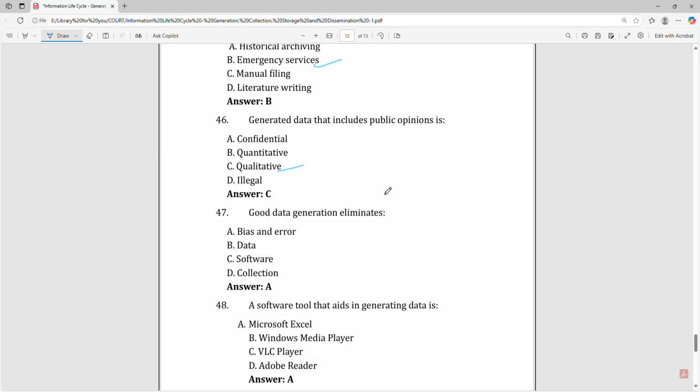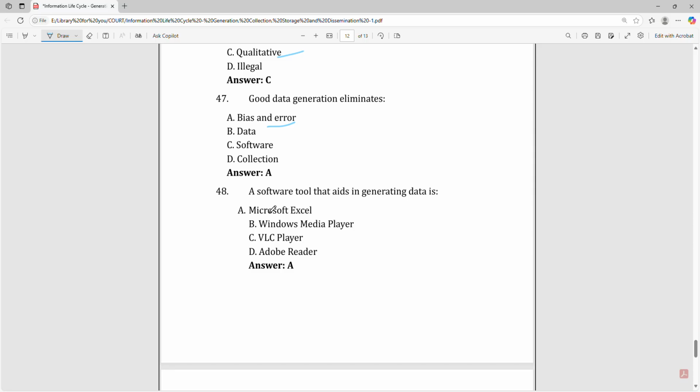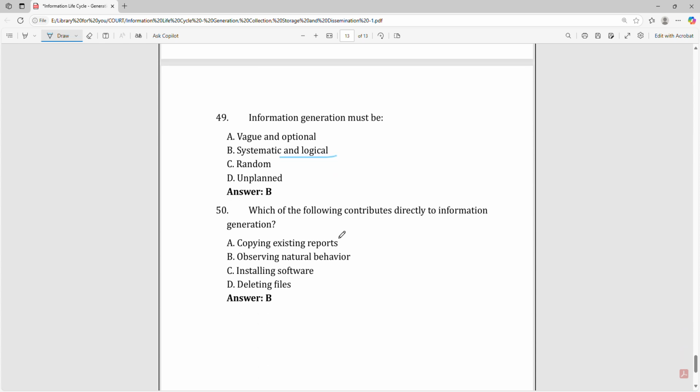Good data generation eliminates bias and error. A software tool that aids in generating data is Microsoft Excel. Information generation must be systematic and logical. Which of the following contributes directly to information generation? That is observing natural behavior.